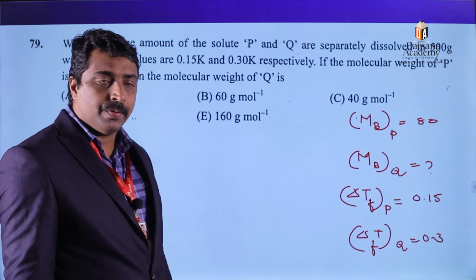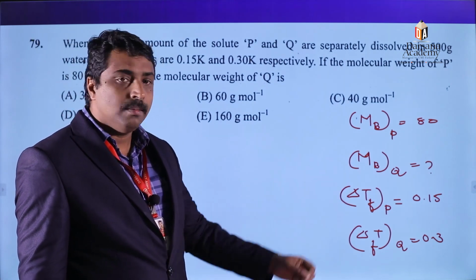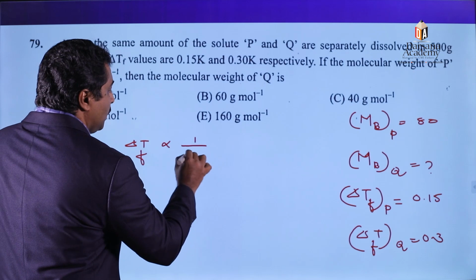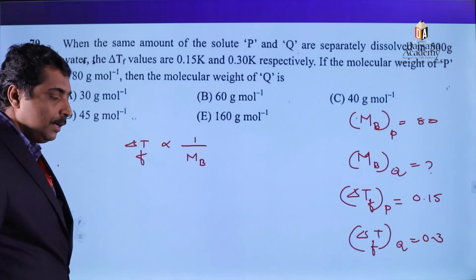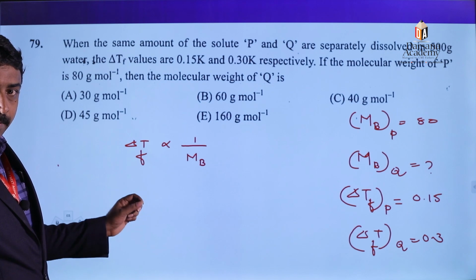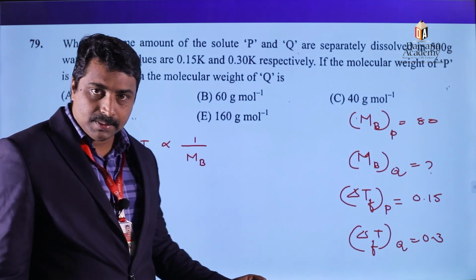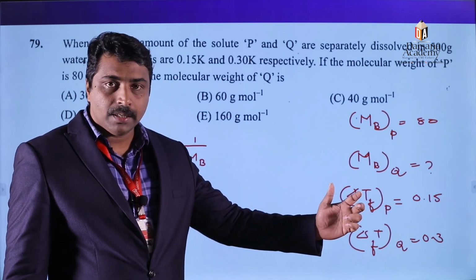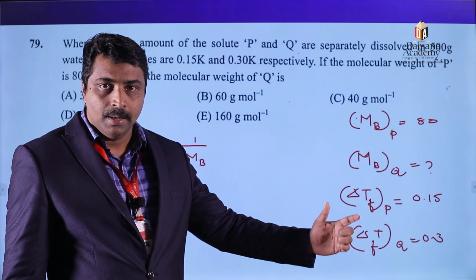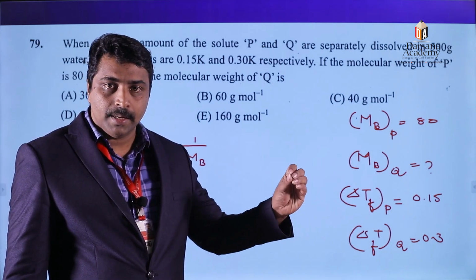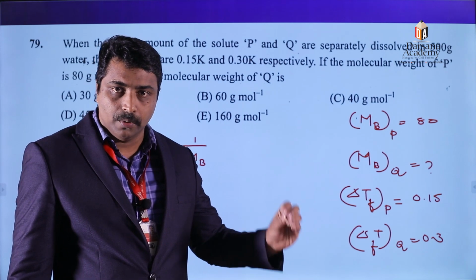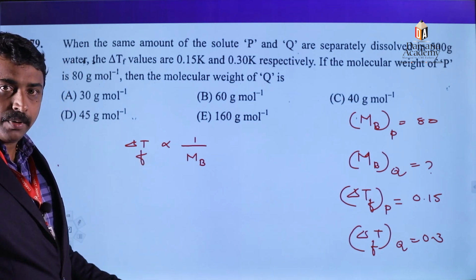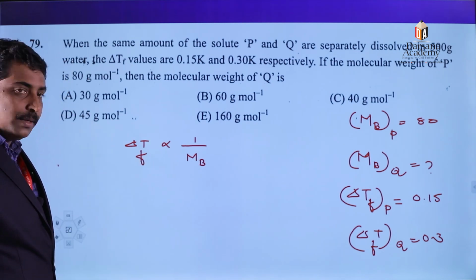How can we solve it? By using the relationship between depression in freezing point and molecular mass. Please keep it in mind: colligative properties such as relative lowering of vapor pressure, elevation in boiling point, depression in freezing point and osmotic pressure are inversely proportional to the molecular mass of solute.